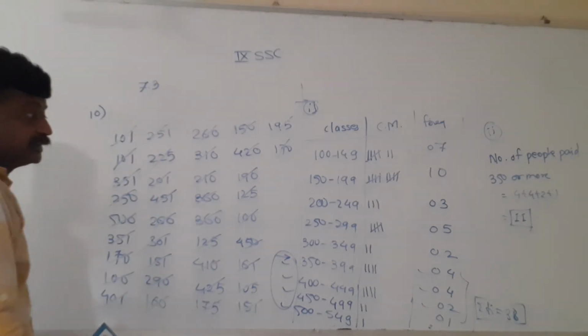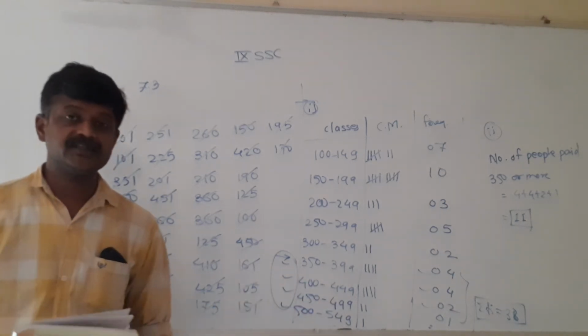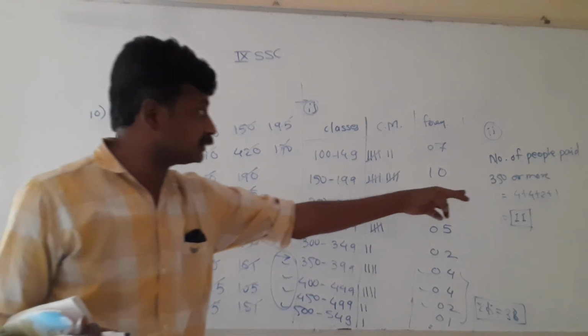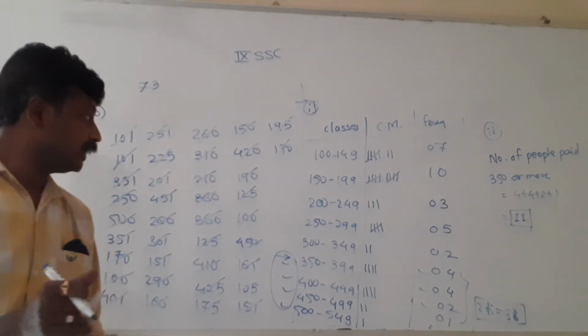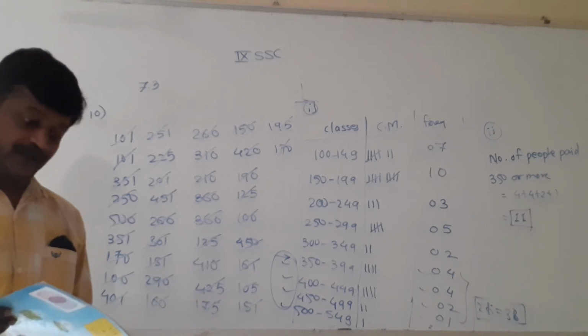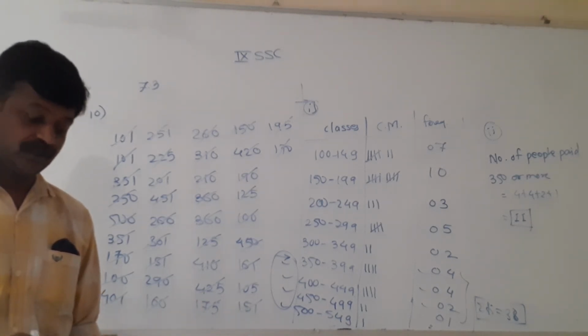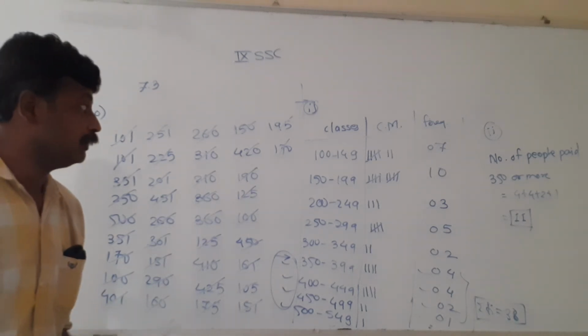Okay, now 7.4, it is a little bit attached with this. In 7.4 the things are going to come which will be related to this sub-question number 2, less than or equal to. We are going to study about cumulative frequency for group frequency distribution, cumulative frequency less than type and cumulative frequency more than type.